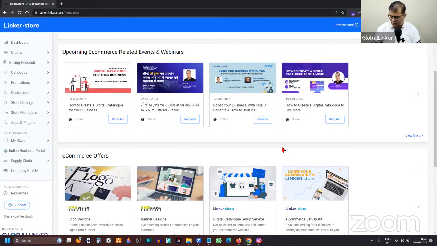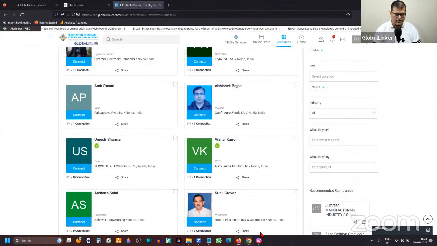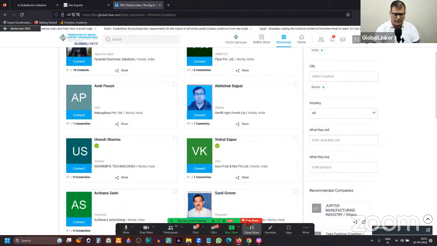So let me try to stop the screen share and try to log into the account once again. Just give me a few seconds to do that. So I am going to turn off the screen share, and very quickly I am going to log into another account, and then I'll show you the process. It will hardly take like 2 minutes and you'll be able to understand. So give me a few seconds to quickly log into the account, and then I will show you the process.